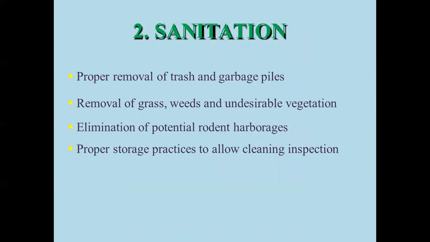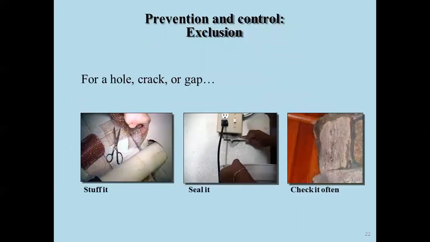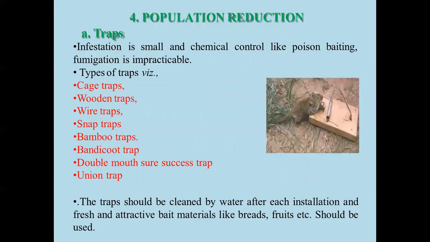Next, sanitation: how can we maintain this? Proper removal of trash and garbage piles, removal of grasses, weeds and undesirable vegetation, then elimination of potential rodent harborage and produce storage. These are the main work. Then exclusion: seal all openings greater than a certain size. For exclusion, a hole has to be sealed with steel wool. Then trees have to have metal sheets wrapped around them.